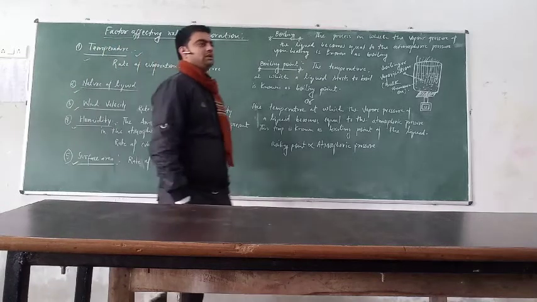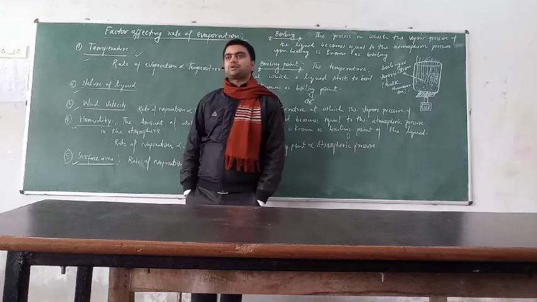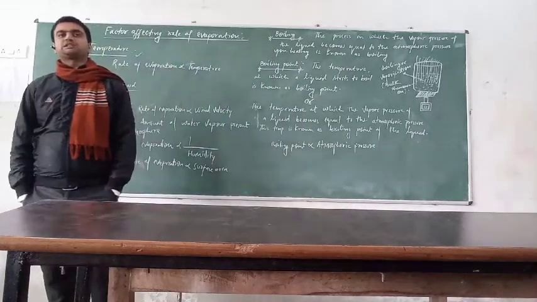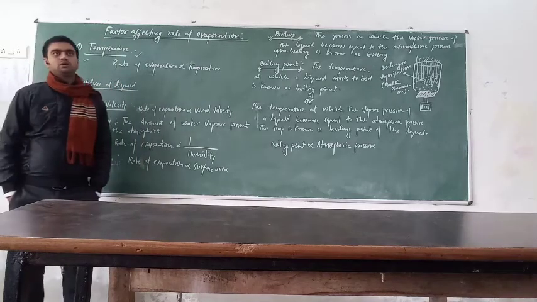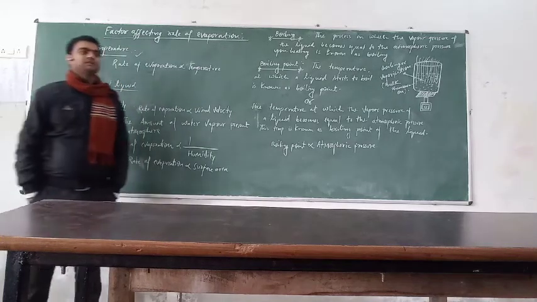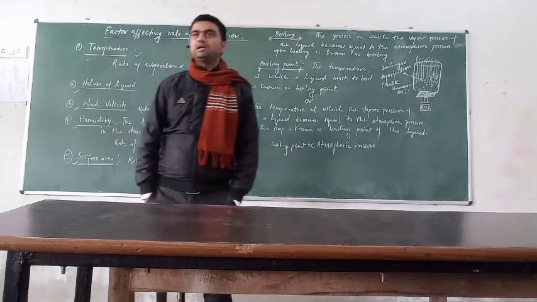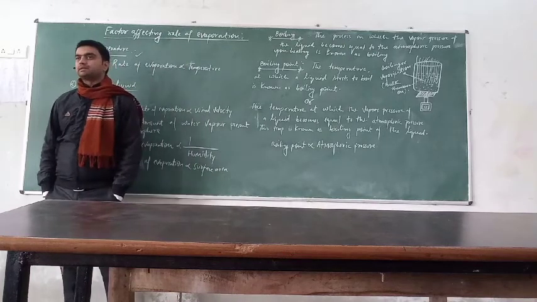For example, when we put petrol, diesel or kerosene in an open container, we can feel the smell of those liquids by itself. So we can say that these liquids are volatile liquids. Similarly, perfume and acetone are also volatile liquids.